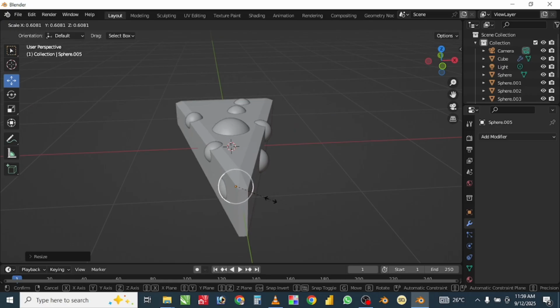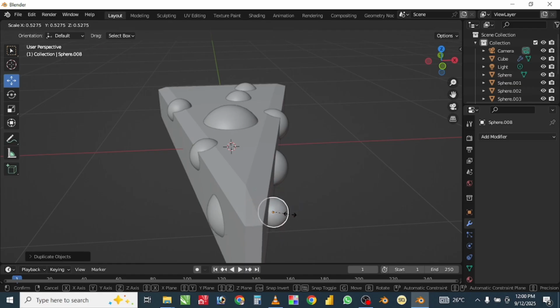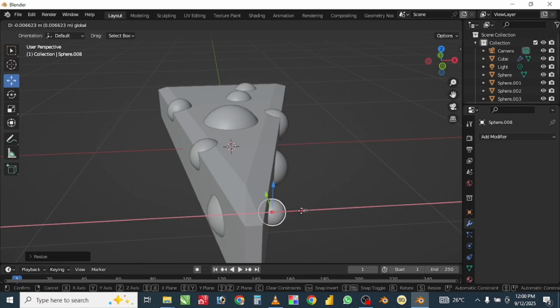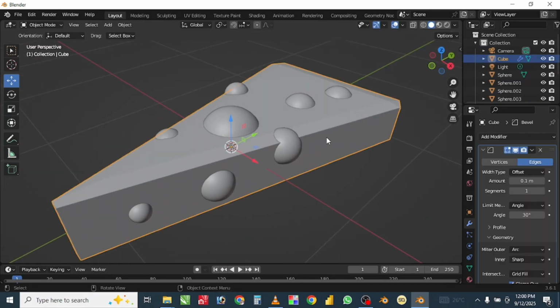Still going to scale it to reduce the size. That's okay. So I'm going to make a duplicate so I can put one on the other side of the cube. So this is what it looks like.